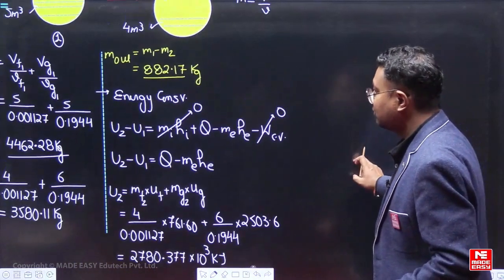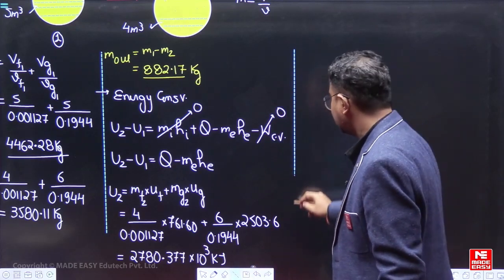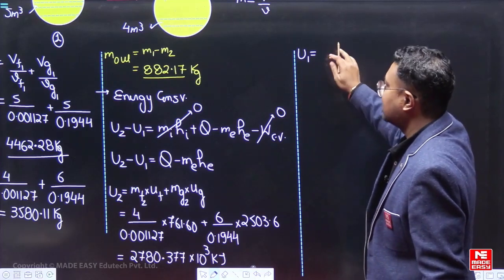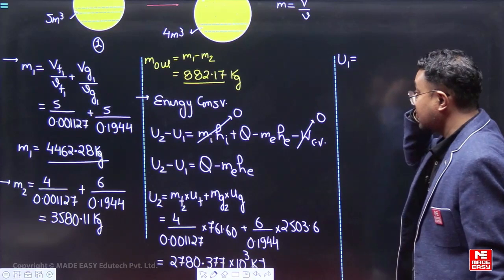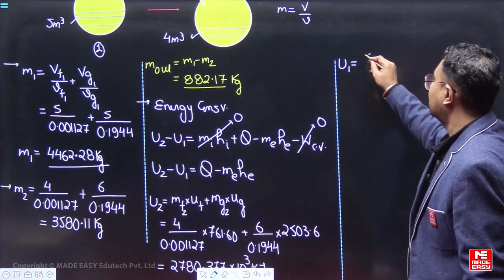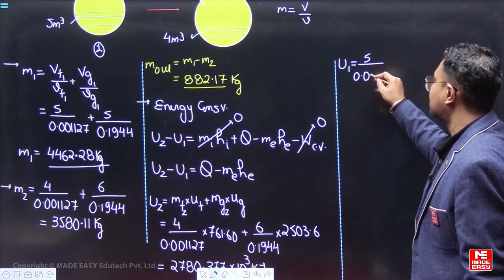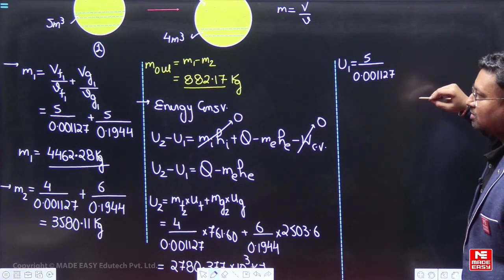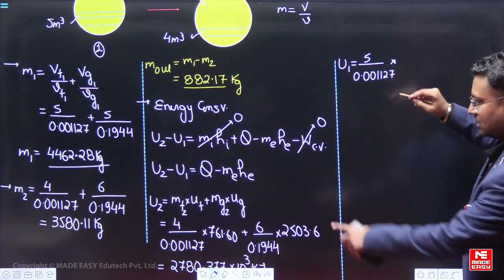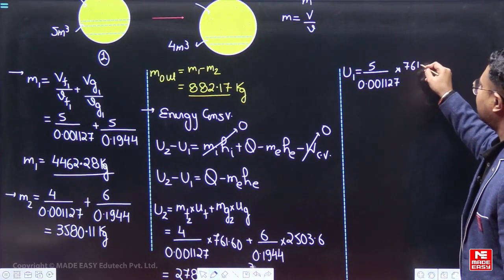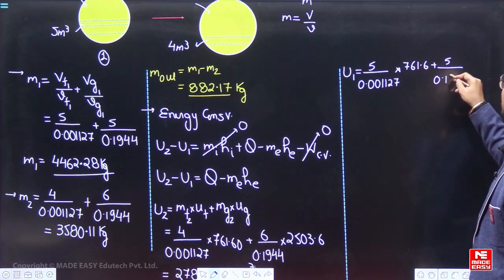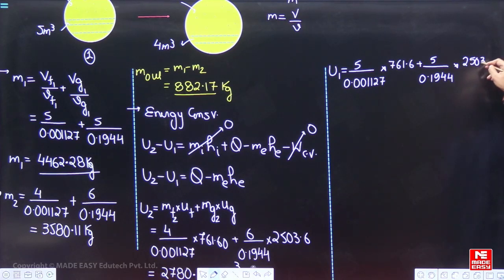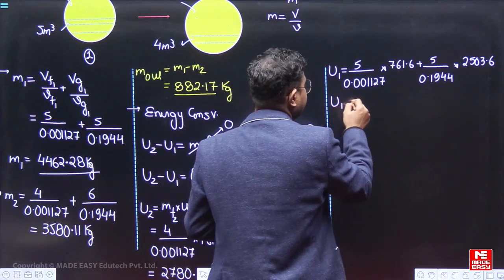अब final internal energy ये है, तो what is the initial internal energy? Initial internal energy भी निकाल सकते हैं हम same manner में, we can find out the initial internal energy. So initial internal energy U1 is equal to, आप देखो mass, it is 5 upon 0.001127, this is the mass of liquid, into value हम लिख चुके हैं 761.6, plus 5 upon 0.1944 into we have 2503.6 ये आएगा। तो total internal energy initially भी हमें मिल जाएगी.